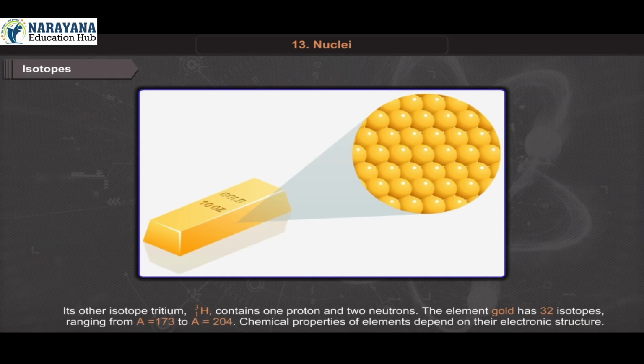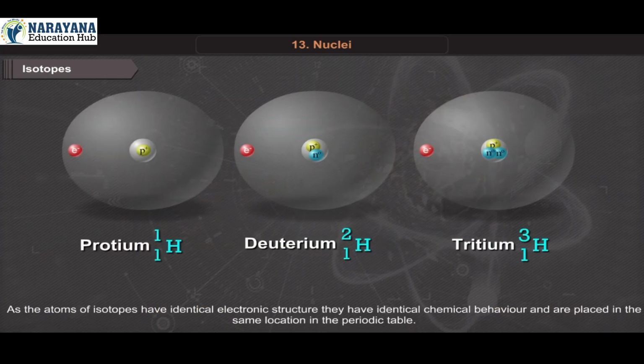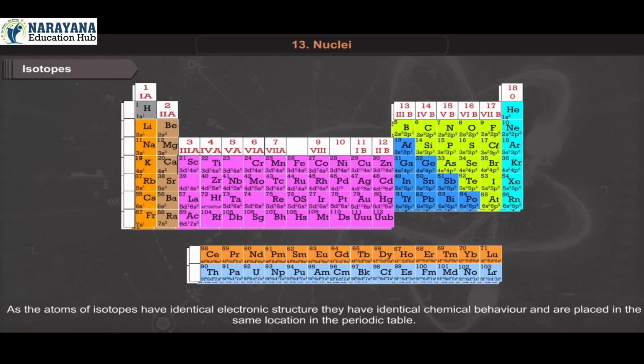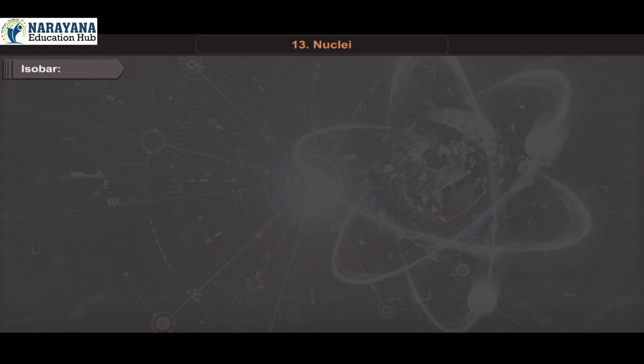Chemical properties of elements depend on their electronic structure. As the atoms of isotopes have identical electronic structure, they have identical chemical behavior and are placed in the same location in the periodic table.